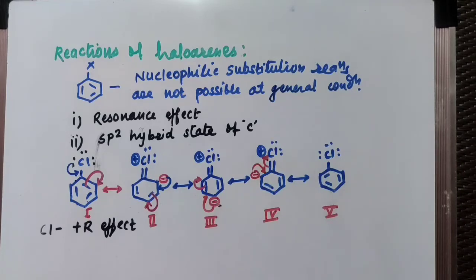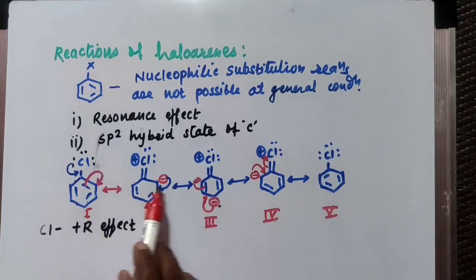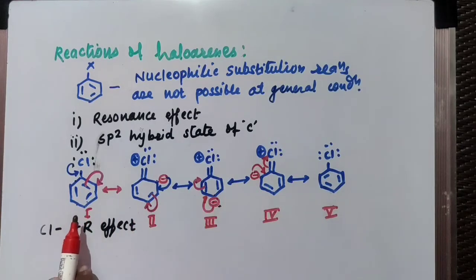Okay, so due to resonance, what happened? The nucleophilic substitution reactions are not possible. A nucleophile attacks on an electrophile, and there is a formation of a compound. In the case of chlorobenzene, the ring is an electron rich center, so if a nucleophile attacks on this, there is a repulsion between the electrons, and you won't get a stable product here.